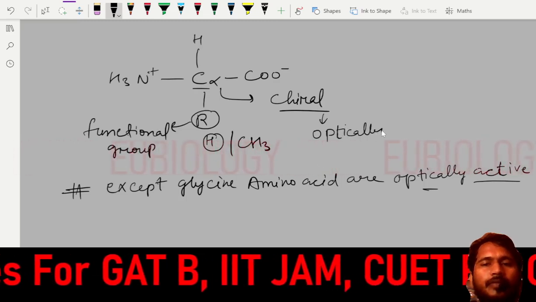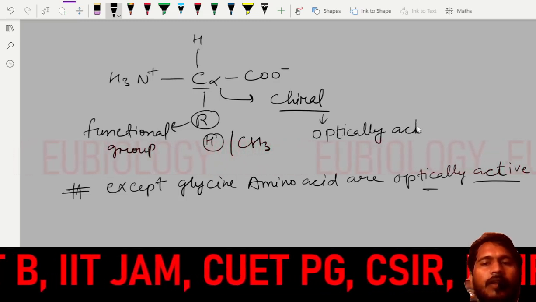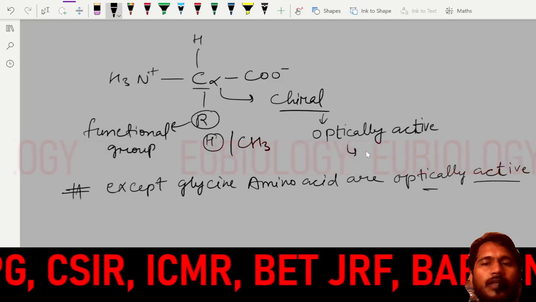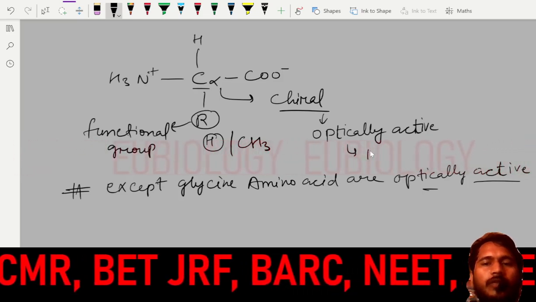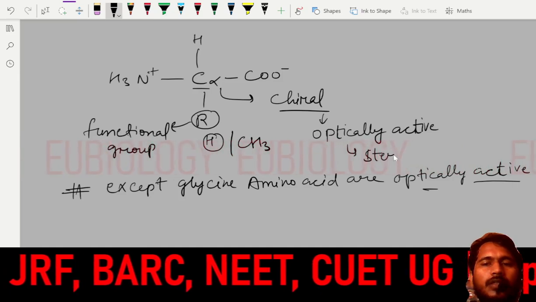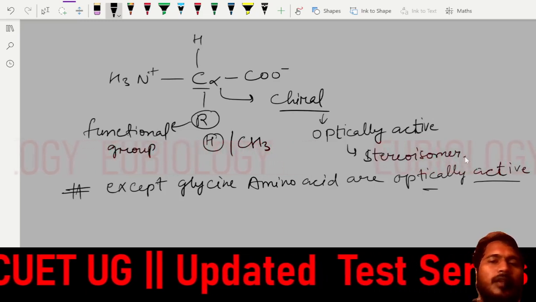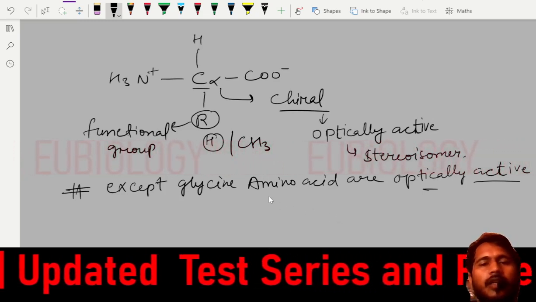If I am saying optically active, it means it will form the isomer also, the stereoisomer. So you can find the relation with chirality.